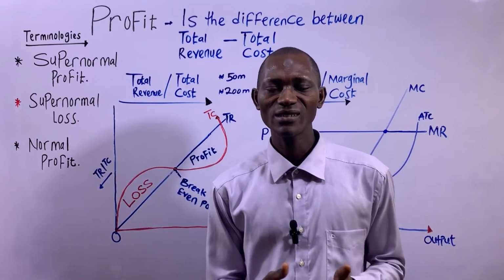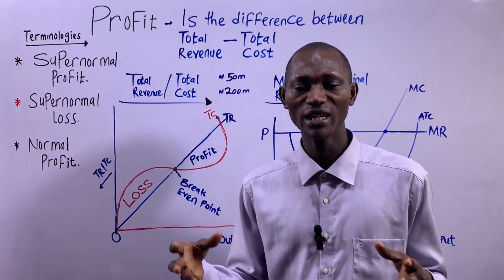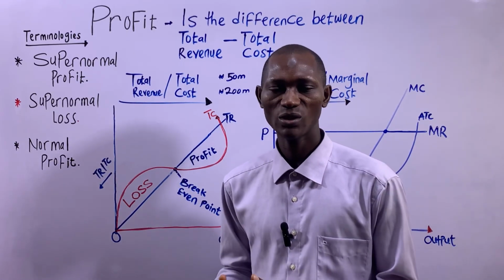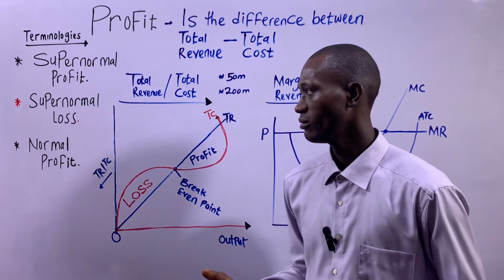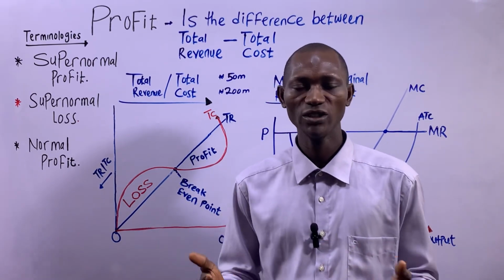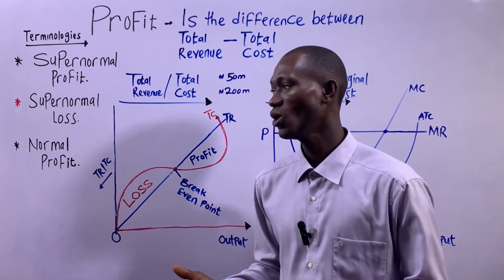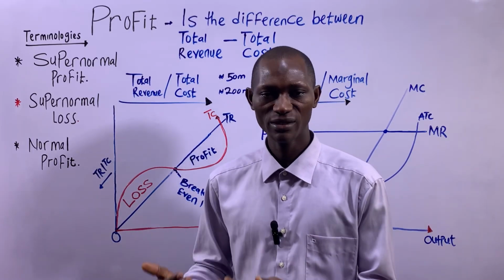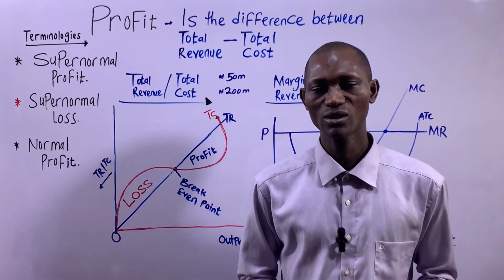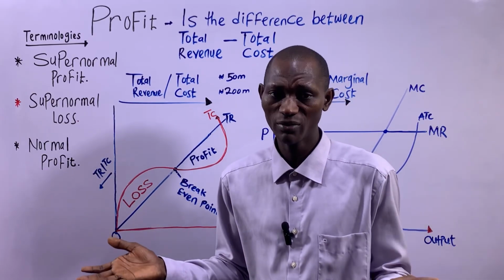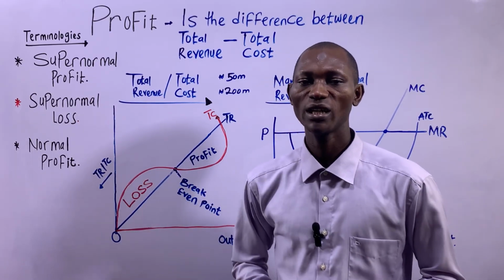An instance in which you can have supernormal profits being made is where there are barriers to entry into a particular market. Or let's say a firm operates on a large scale, or perhaps due to invention and innovation of a particular product or production processes. So, being the only business that produces that particular product, or that invented such a production line or process, such a firm will make a supernormal profit.